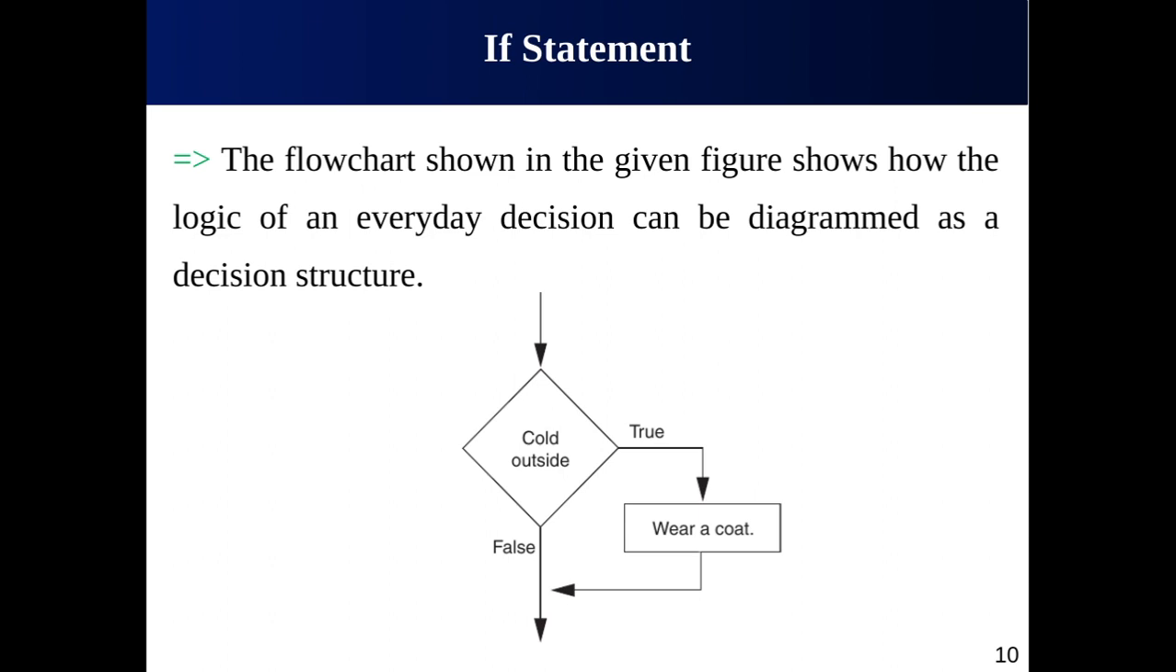If the condition is true, the action wear a coat is performed. If the condition is false, the action is actually skipped. The action is conditionally executed because it is performed only when a certain condition is true. Programmers call this type of decision control a single alternative decision structure because it provides only one alternative path of